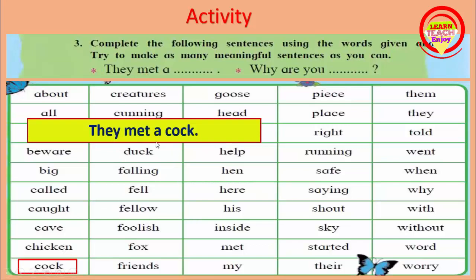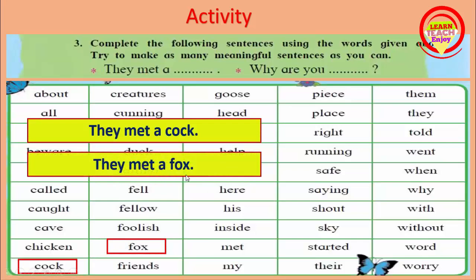They met a cock means ते कोंबड्याला भेटले. Then next we choose the word fox. Again, they met a fox. Like this you try to make as many meaningful sentences as you can.